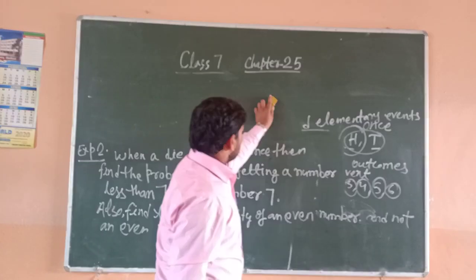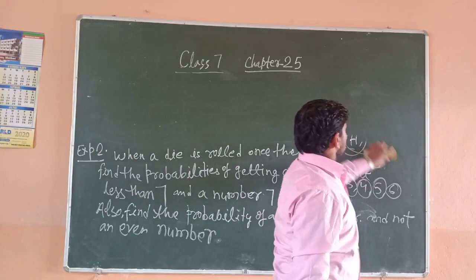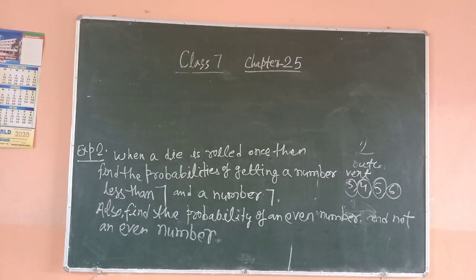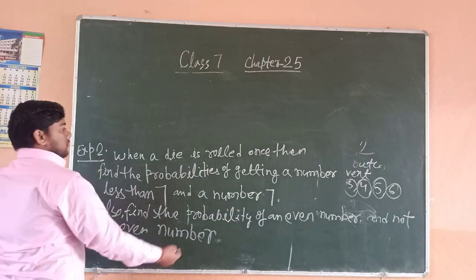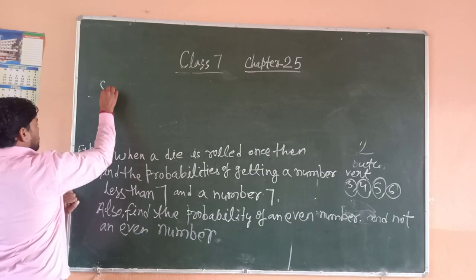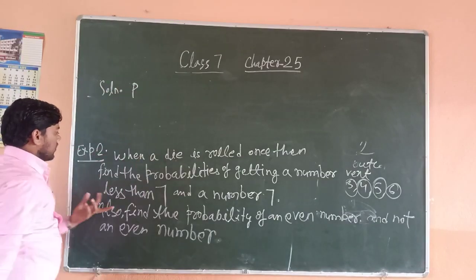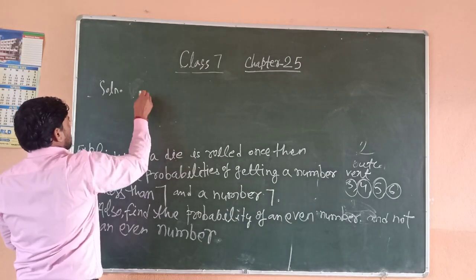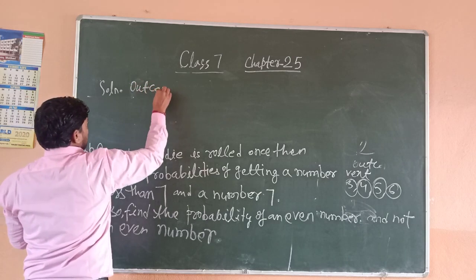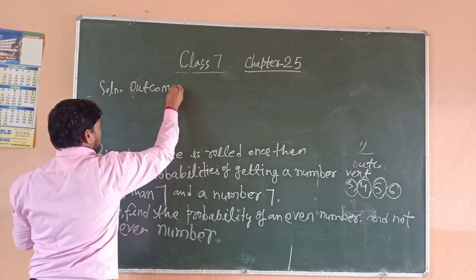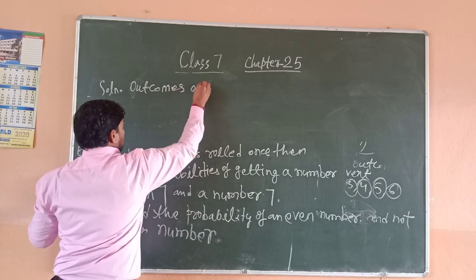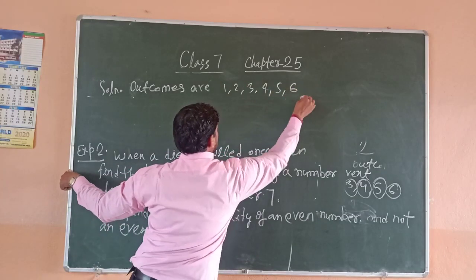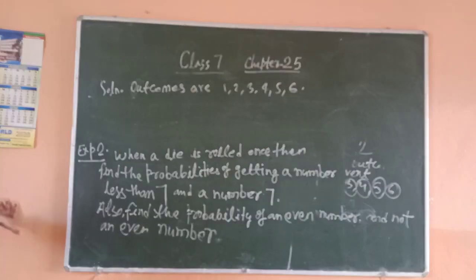The probability of an event is equal to the number of outcomes in which the event occurs upon the total number of outcomes. The first event is getting a number less than 7. First find how many outcomes there are. Outcomes are 1, 2, 3, 4, 5 and 6. Total outcomes are 6.